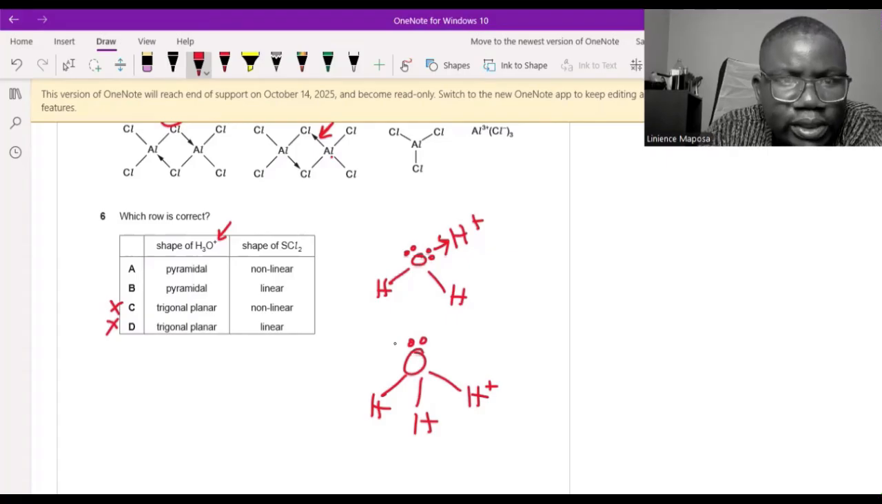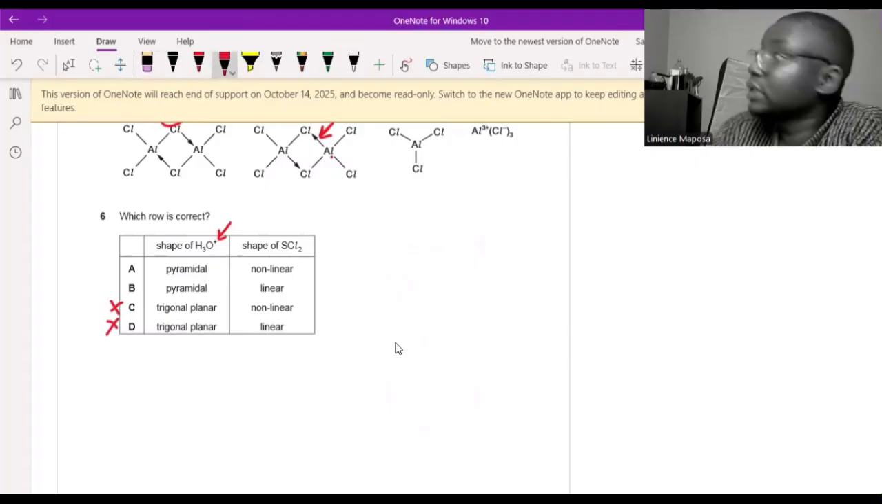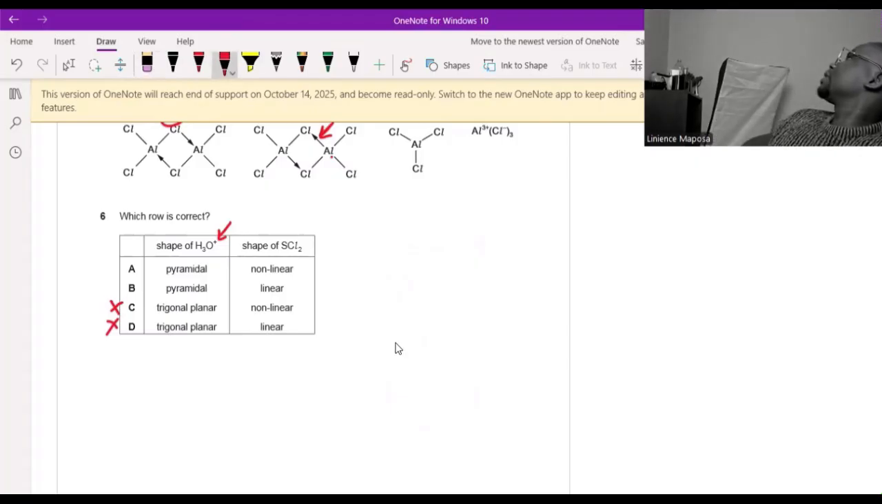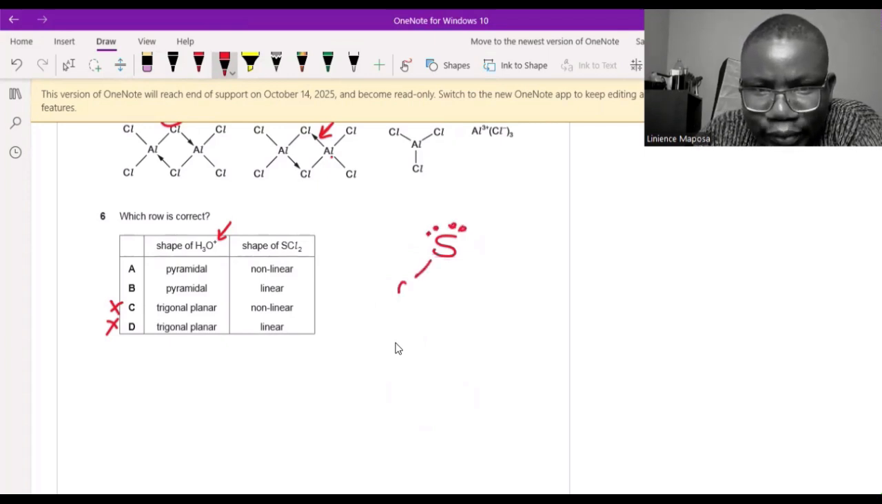Now we go to sulfur dichloride. Sulfur is in what group of the periodic table? Let's see my periodic table on the wall there. Sulfur is just below oxygen, so sulfur is in the same group as oxygen. That means sulfur will also have 2 lone pairs here, and then a bond to chlorine and a bond to chlorine.